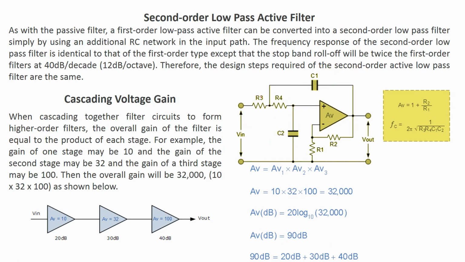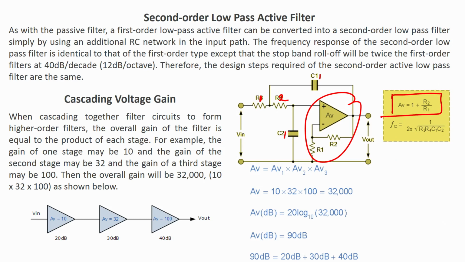It does not matter whether I call them R3 R4 or R1 R2, and it does not matter how I label the capacitors. The point is there are 2 resistors, 2 capacitors, and then there is of course this non inverting amplifier. The gain of the non inverting amplifier is AV equals 1 plus R2 by R1, and the frequency formula is 1 upon 2 pi under root of these 2 resistors and C1 and C2.